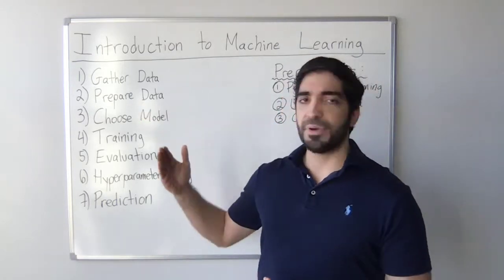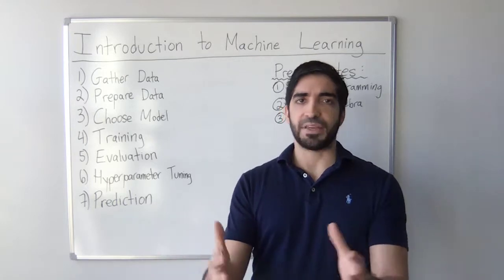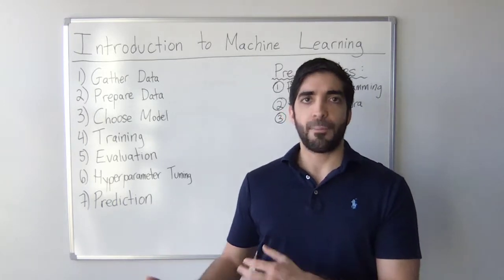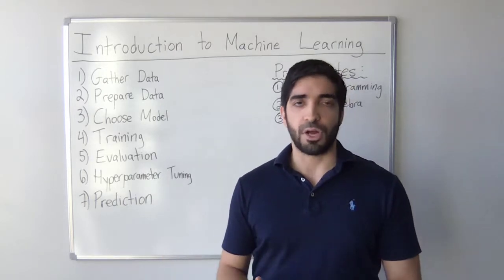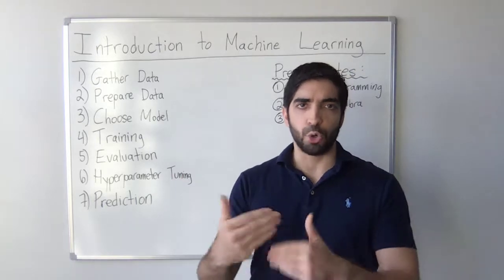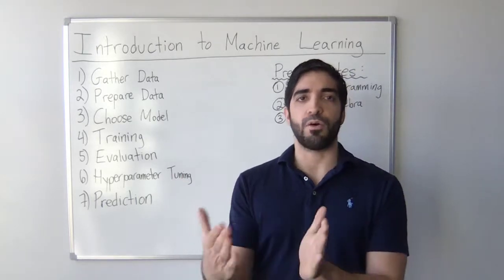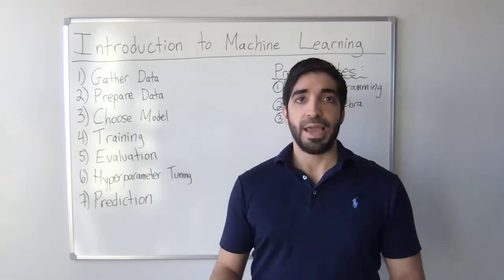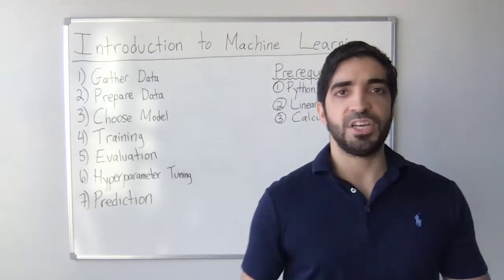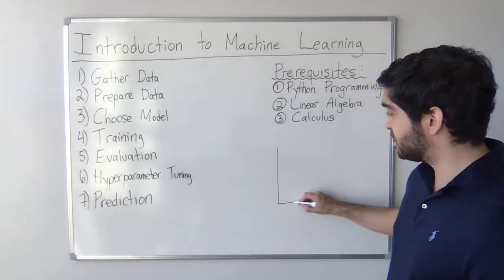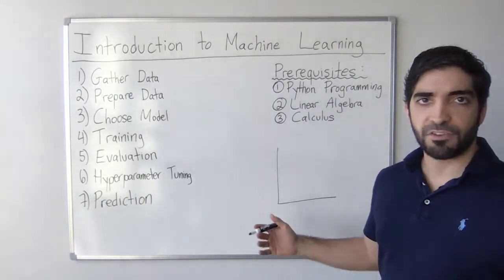And now the second step is to prepare the data. Just the emails by themselves, and who knows in what format, may not be ready to be processed by our machine learning model, our machine learning algorithm. So we can prepare the data, typically using Python code to process it and put it in a form that's ready to be used by our model to learn from. And we may also do some visualizations of our data. So for example, in our case of email classification, we might draw some kind of plot here.